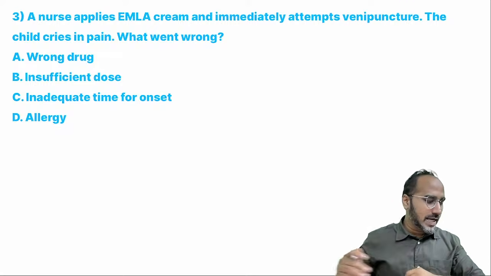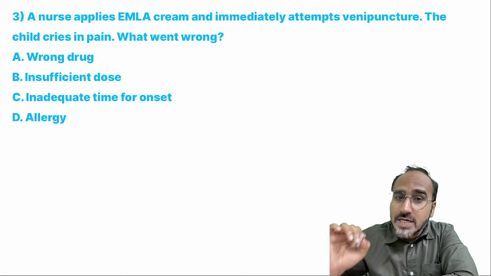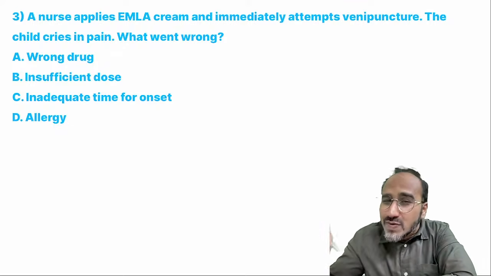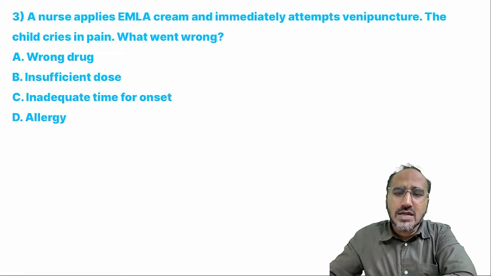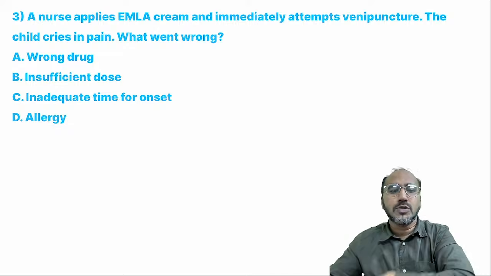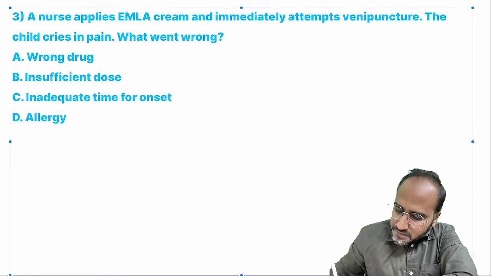What's the answer over here, guys? Remember, when you are applying EMLA, you have to give some time. How much time will it take? Usually 1 hour is the minimum time for EMLA to act. But what she did, immediately after applying, she tried to put the cannula, so the child will cry. So remember, guys, the answer over here is what?